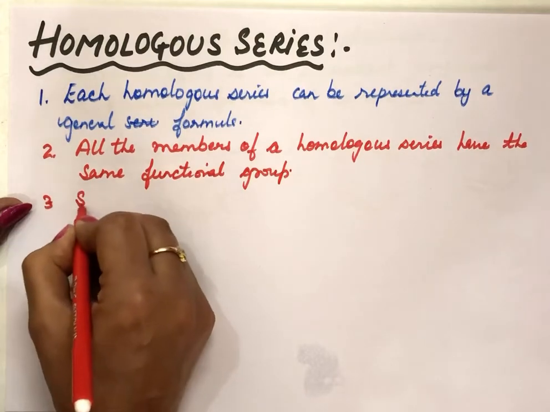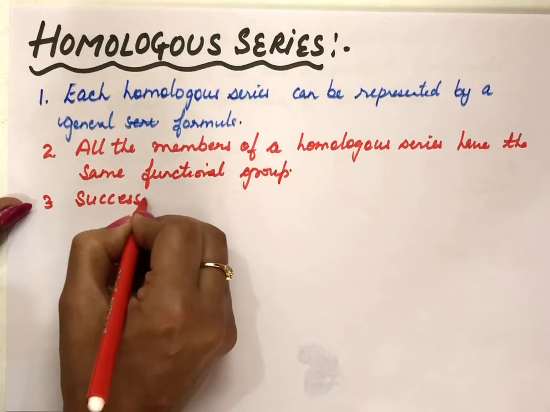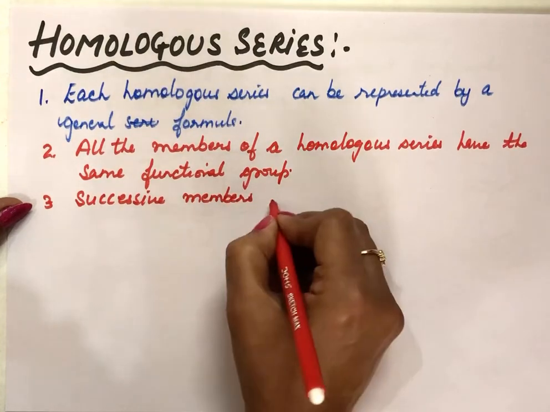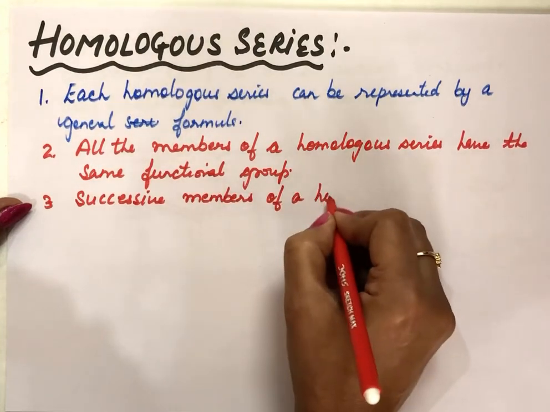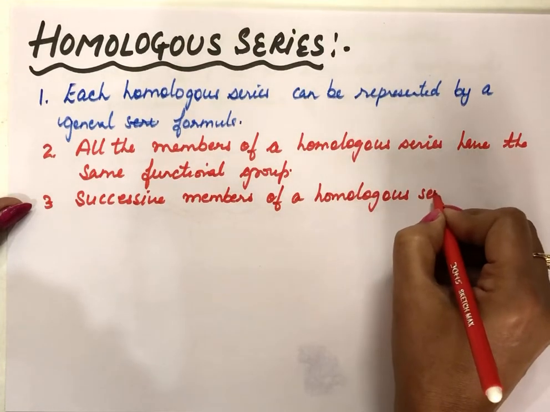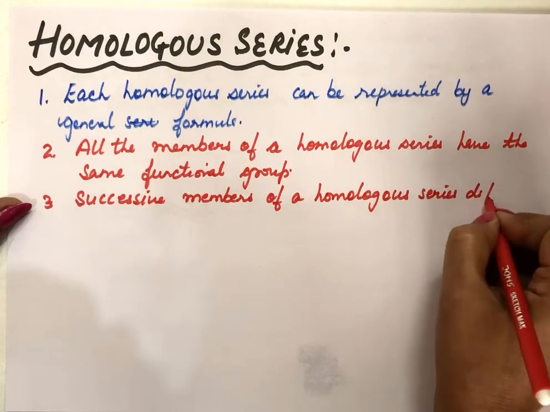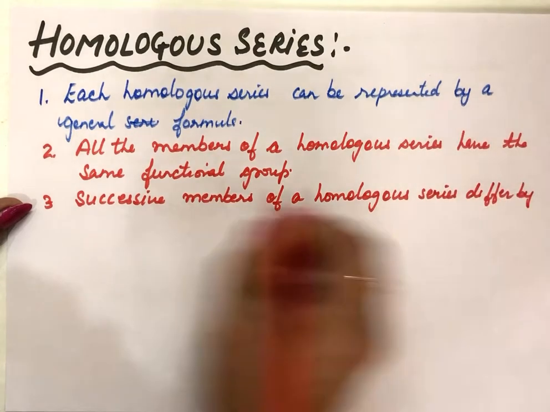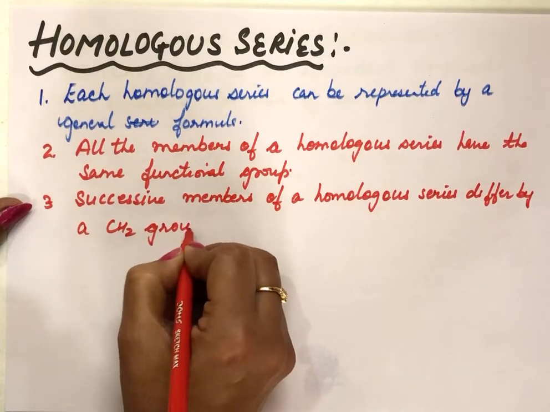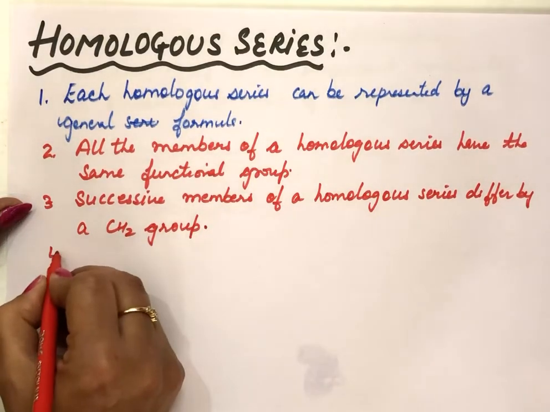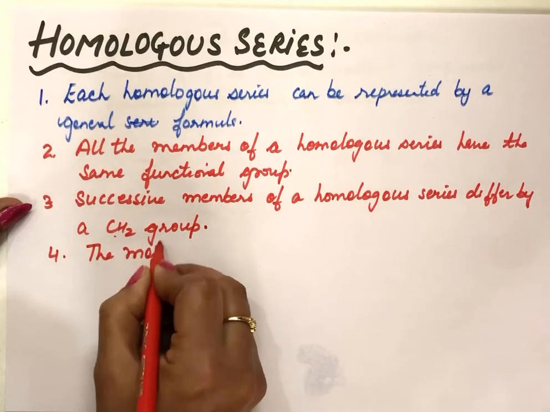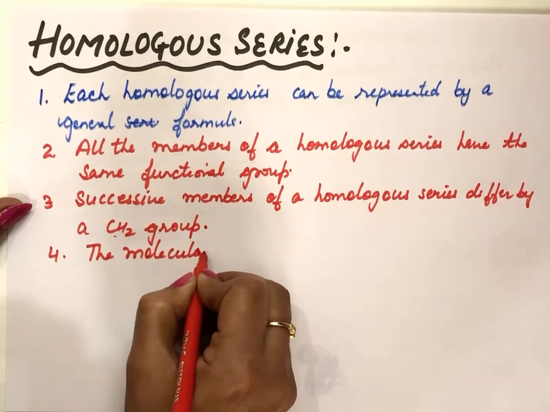Successive members of a homologous series differ by a CH2 group. There is a difference of 1 carbon and 2 hydrogen atoms. And if they differ by CH2 group, means the difference in their molecular masses will be 14 units.